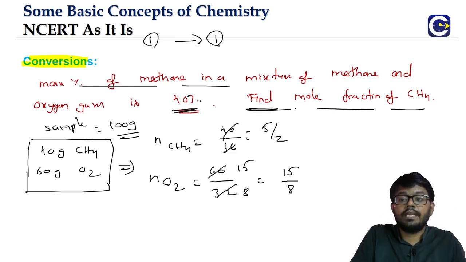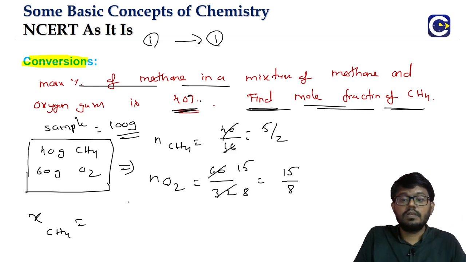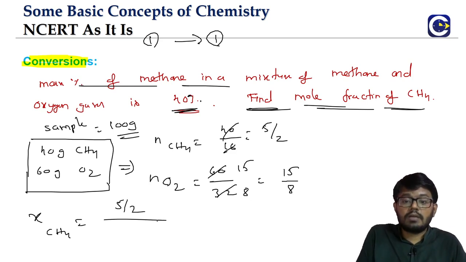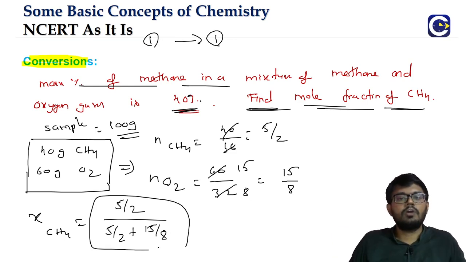What are we trying to find? The mole fraction of methane. Mole fraction of methane means chi, that's the symbol we will use. Methane is the number of moles of methane by the total number of moles of mixture, which means 5 by 2 plus 15 by 8. We can simplify this by taking an LCM of the denominator.